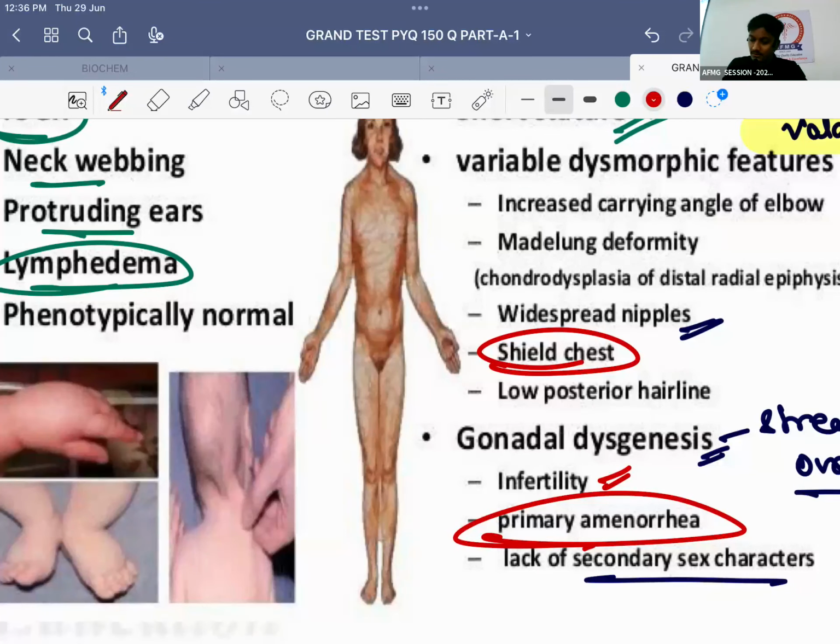What is that called as? Very good. Clinodactyly. So clinodactyly is an important feature. Okay, inward curvature of the short fourth metacarpal, that is called clinodactyly. We are quickly doing previous year questions.